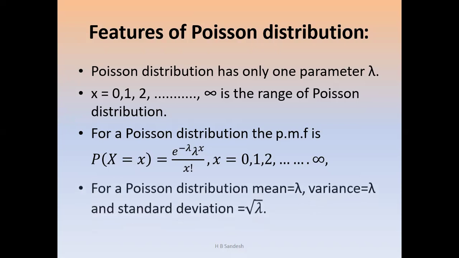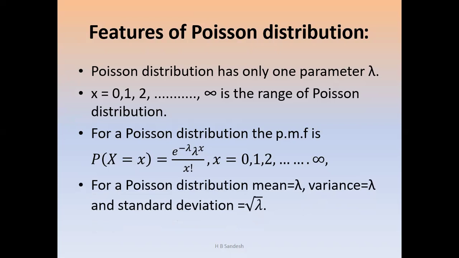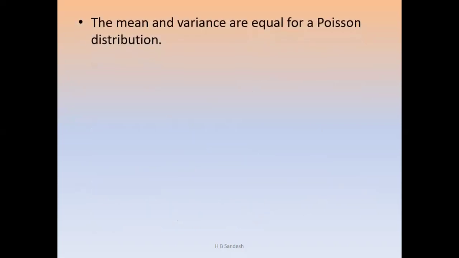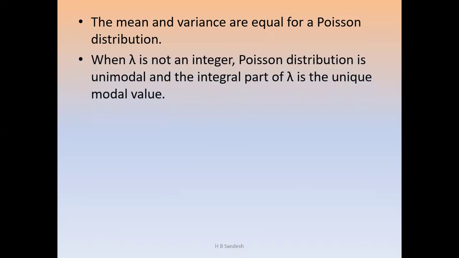Then the next feature: in the Poisson distribution, mean is equal to lambda, variance is equal to lambda, and standard deviation is equal to the square root of lambda. Then the relation between mean and variance in the Poisson distribution: mean is equal to variance. That means the mean and variance are equal for a Poisson distribution. When lambda is not an integer, for example, the lambda value is 2.3 or 3.1 or 3.4, that means it is not an integer.